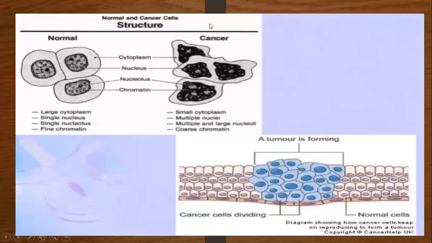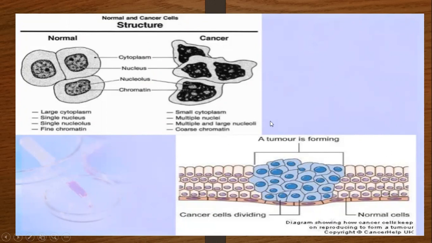Then see here, these are the two types of structures where the cancerous cell is present. This is a normal cell and this is a cancerous cell. The normal cell is normal in size, normal in nucleus, normal in nucleolus, normal in chromatin. But when it becomes cancerous, the cytoplasm is smaller and the nucleus is not in good condition. So this is a cancerous cell, this is a normal cell. Here this is normal cell growth and this is cancerous cell growth.